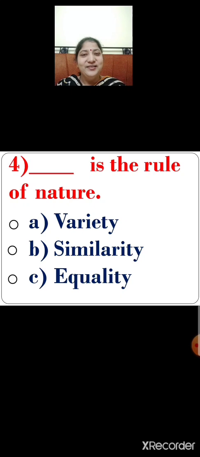So children, select the correct option. Option A, variety. Okay. So what will you do now? You will click on the correct option. Option A, variety. Variety is the rule of nature.